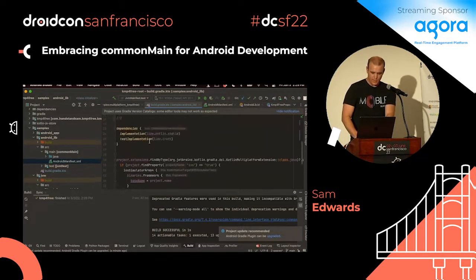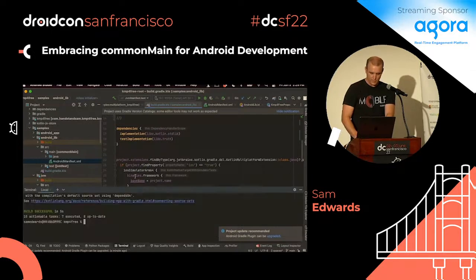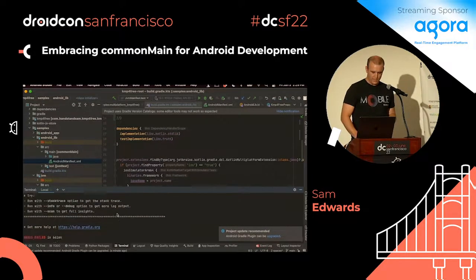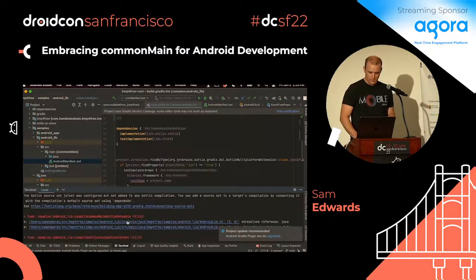Cool. So yeah, let's go ahead and build this one then. So we use the terminal. This one is called Android lib, so we'll change that out. Android lib build, and oh, it failed. Oh no. I'm sorry.